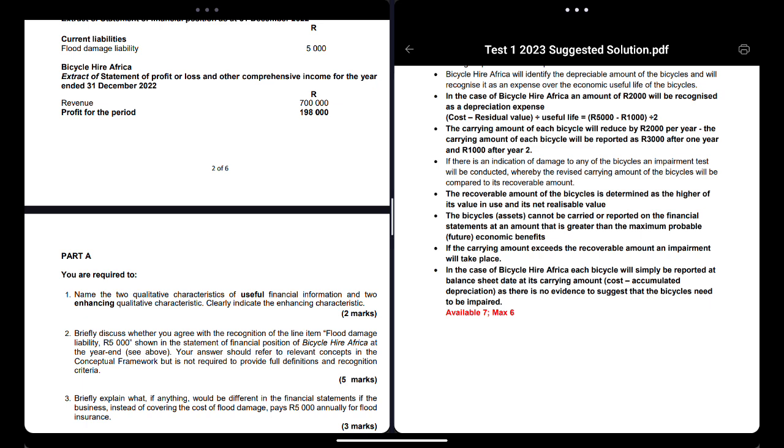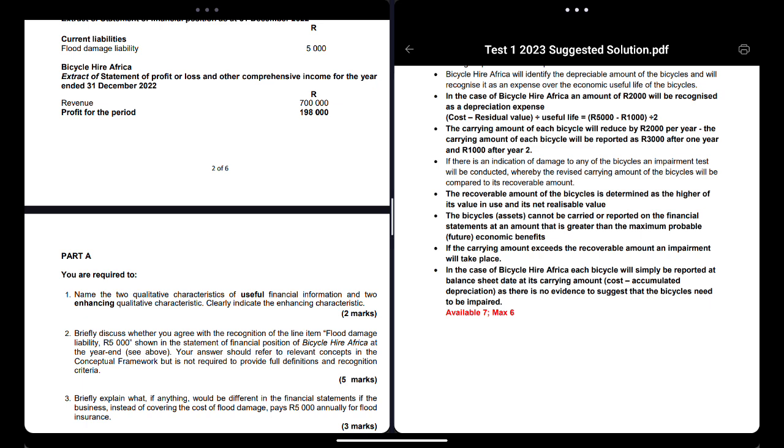Now, impairment. If the recoverable amount is less than the carrying value, that means you have to impair the asset. What does it mean? If your recoverable amount is 10,000 rand, but your carrying value of the asset is 15,000 rand, your impairment will be 5,000. Now, what does it mean? So wait, what I said: 15,000 rand is your carrying value, 10,000 rand is your recoverable amount, 5,000 is your impairment, correct?